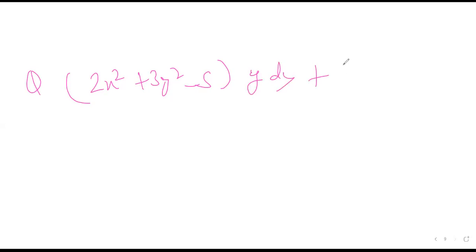Okay, let's solve one more question. Let's say 2x square plus 3y square minus 5y dy plus 3x square plus 2y square minus 5x dx is equal to 0. How will you solve this question?